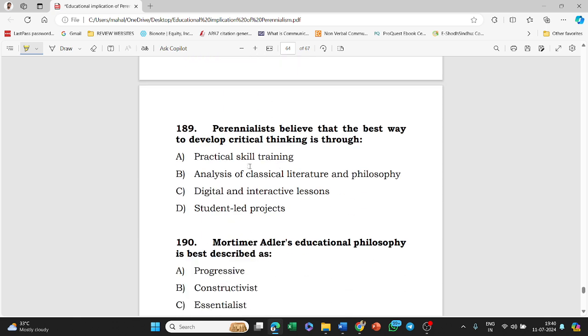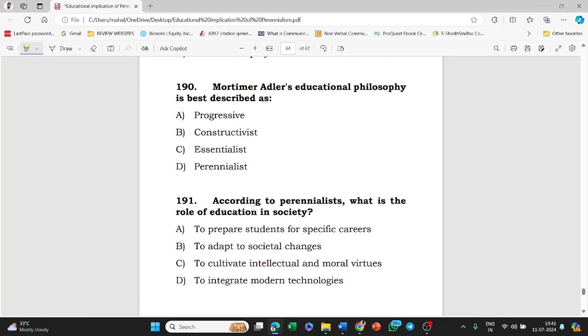Next, perennialists believe that the best way to develop critical thinking is through practical skill training, analysis of classical literature and philosophy, digital and interactive lessons, student-led projects. Option B, that is analysis of classical literature and philosophy, is the right answer to this question.